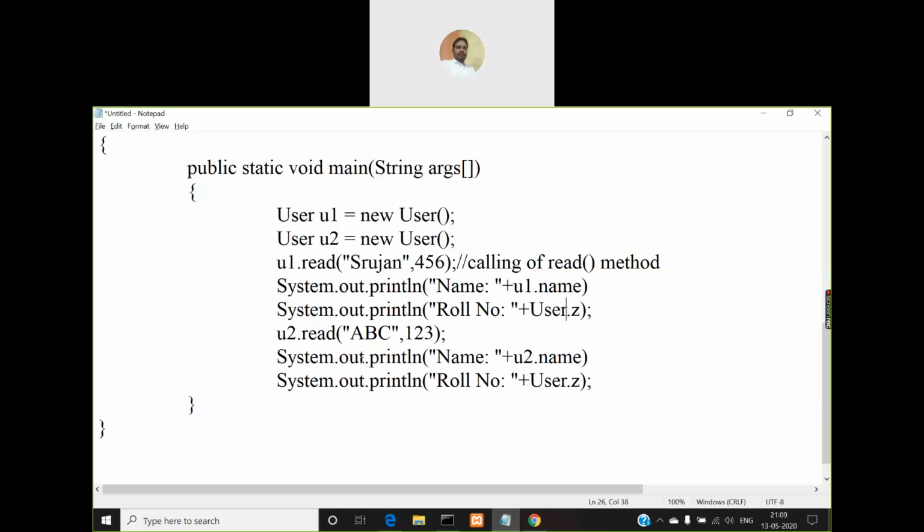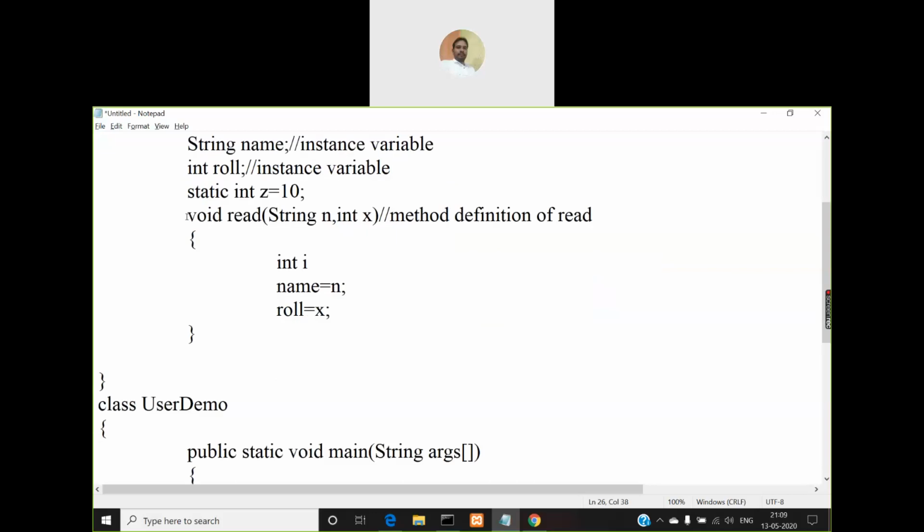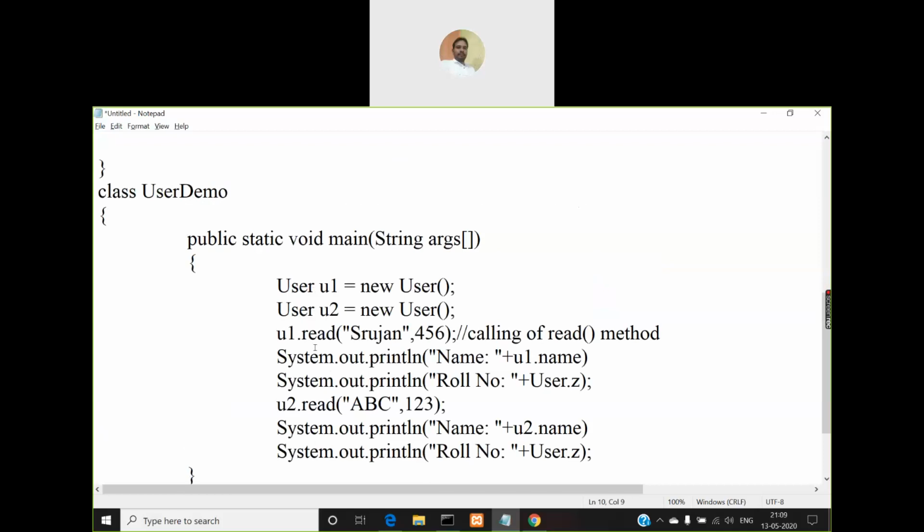And you can also qualify a method as static. I can make this read method a static method. If I make the read method a static method, then even to call it I don't require an object. Instead of an object, I can directly use the class name user and call the read method like this: user.read. Okay, so that is static methods and static variables. They don't require an object to call the methods or variables of a class, right?